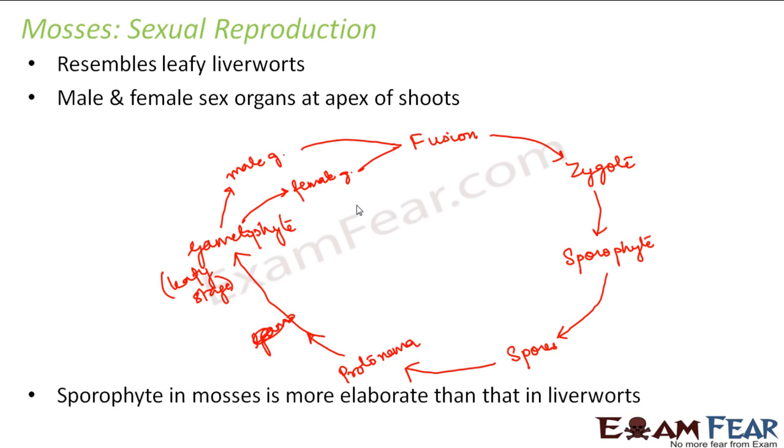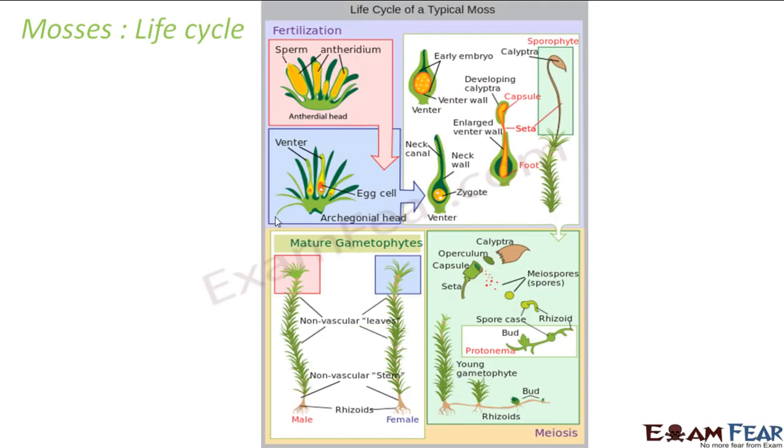So we can see that sporophyte in mosses is more elaborate than that in liverworts. Why is it so? Because in case of mosses, the sporophyte has a more distinct structure, with three different parts. However, the dominant phase of the life cycle still remains to be the gametophyte. So this is how the life cycle of mosses looks like.